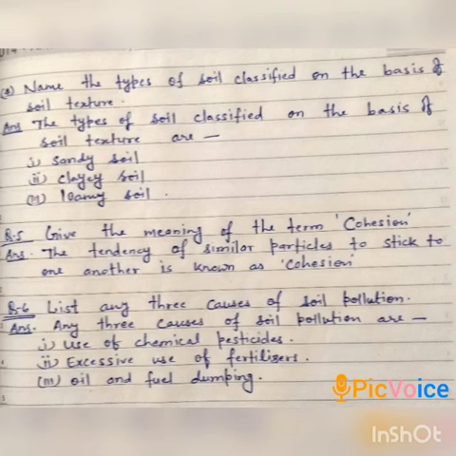Now question number 5, give the meaning of the term cohesion. The tendency of similar particles to stick to one another is known as cohesion. Once again, students, the tendency of similar particles to stick to one another is known as cohesion. Now, question number 6. List any three causes of soil pollution. Three causes of soil pollution are use of chemical pesticides, excessive use of fertilizers, oil and fuel dumping. These are the three causes of soil pollution.